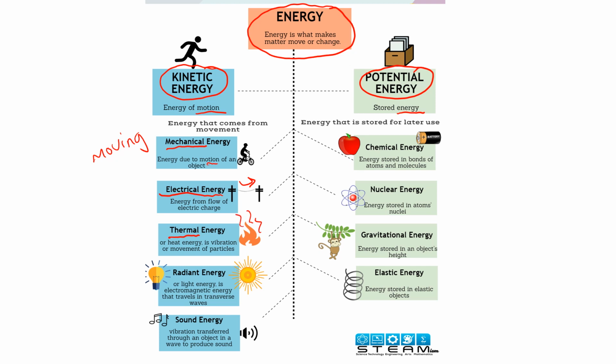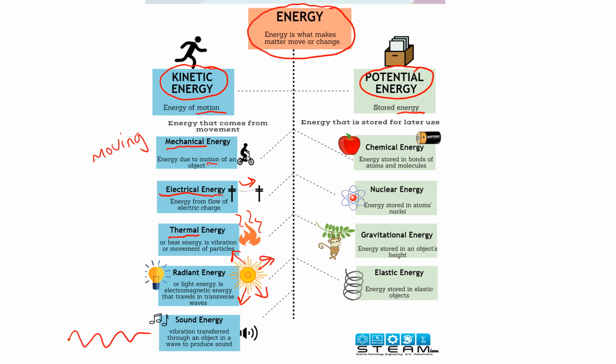Radiant energy deals with what the star gives out. Okay? This is radiation. So we call it radiant energy, and it travels from the sun to us. And then sound energy, those are sound waves. You hear something far away, the sound waves will travel to you, and then you hear it a little bit delayed. So that's all in motion energy. Moving over here to potential.